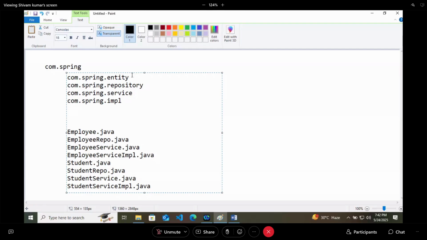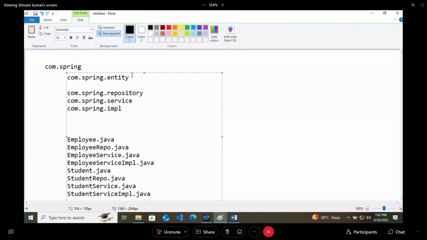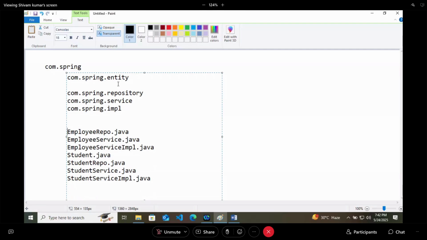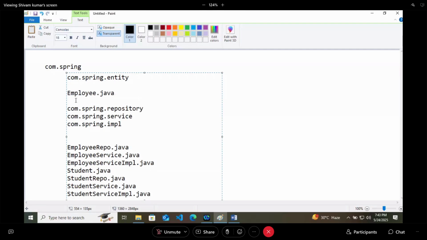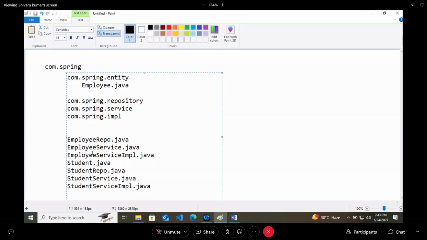Whatever your entity is, let's say this Employee is my entity, I will keep it there. This Student is my entity, I will keep it there too.